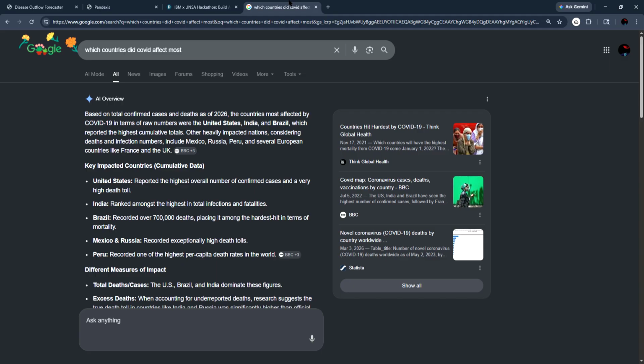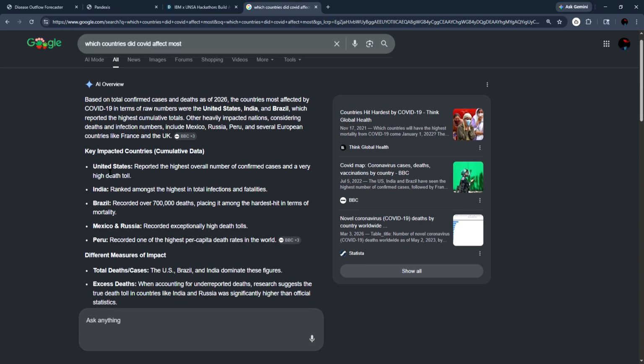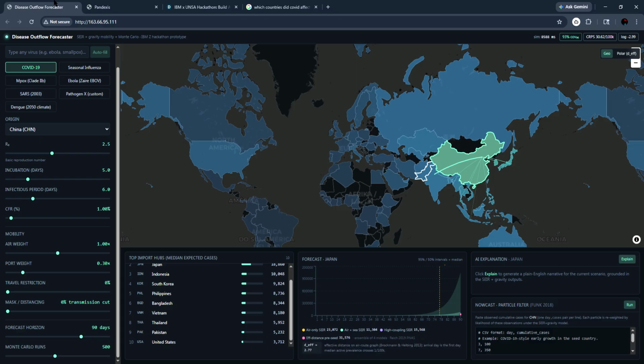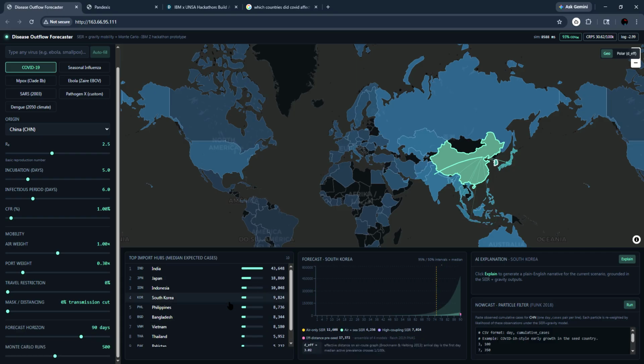And if you look up real COVID data, we see US, India, Brazil, Mexico, Russia, Peru, and I think we hit most of those countries.